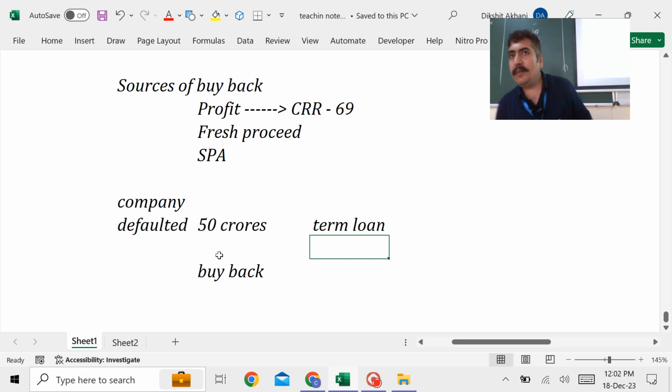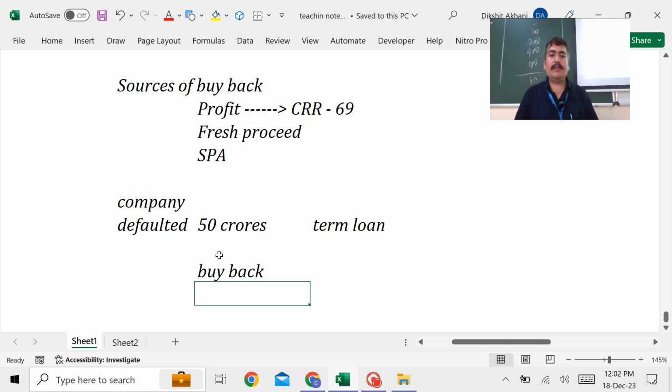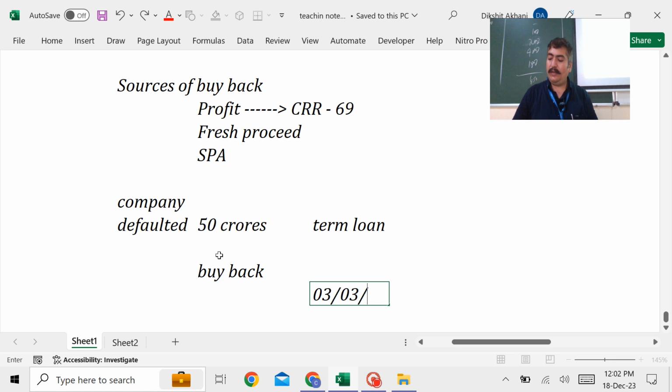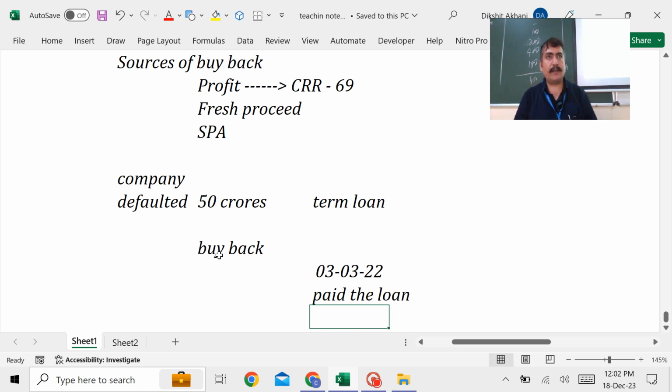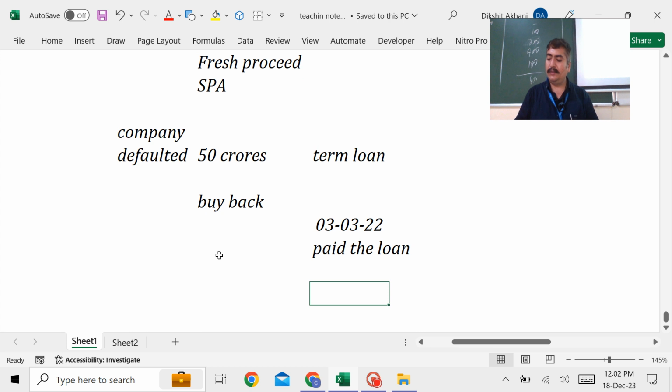See this. So what company did is, as on 3rd March 2022, company paid the entire loan with interest. So nothing is pending. And as on 12th May 2022, company wants to go for the buyback. Can company go or not? There was a default, agreed. But default got rectified as on 3rd March 2022 by paying the entire money back. On 12th May, that means almost 2 to 2.5 months after this rectification, company wants to go for the buyback. Allowed or not allowed?